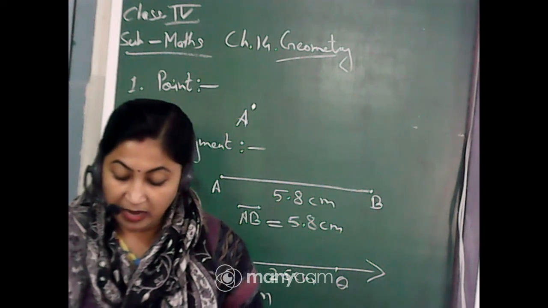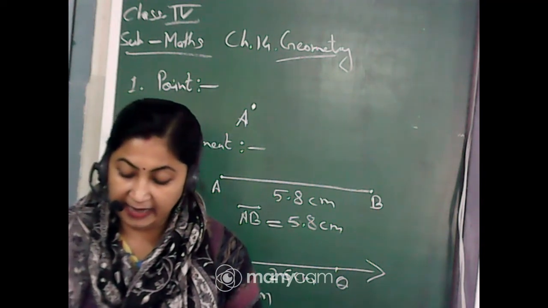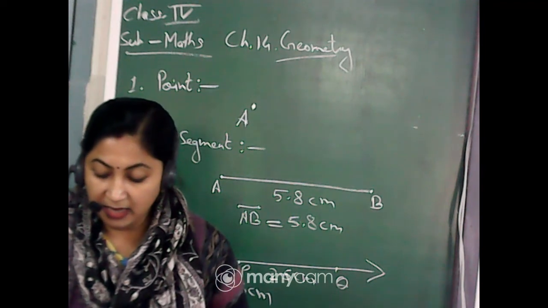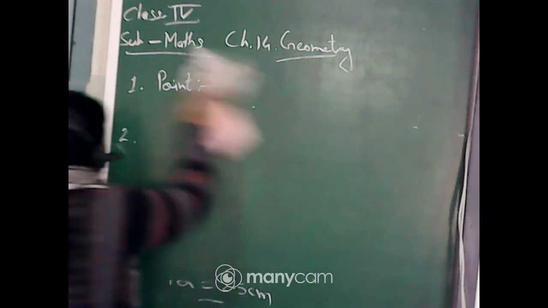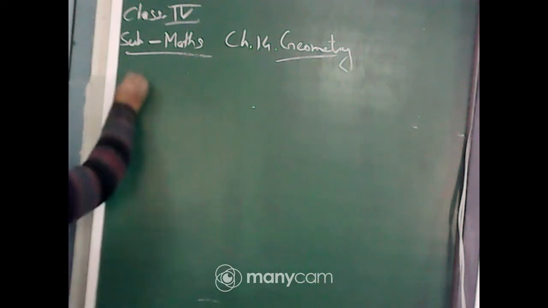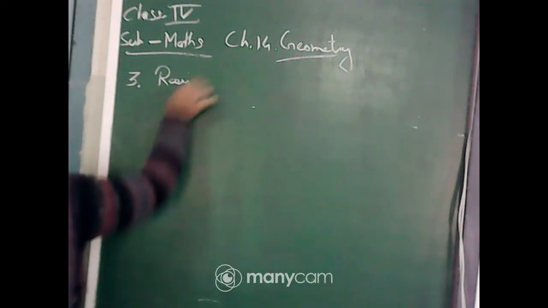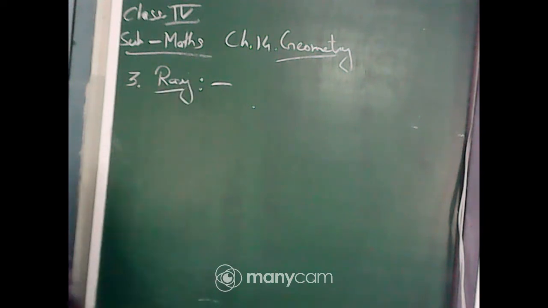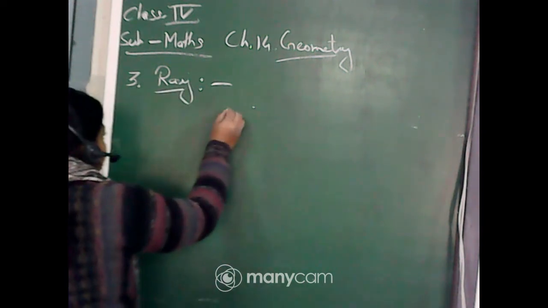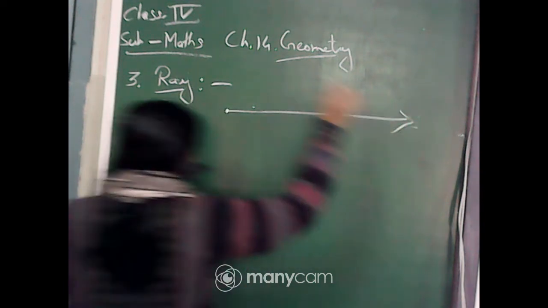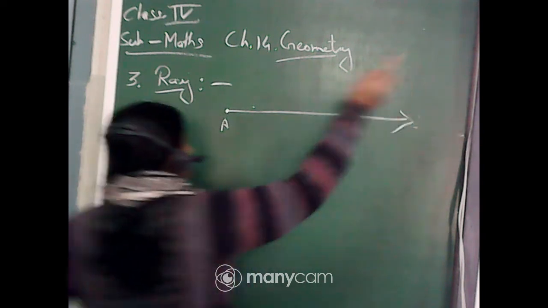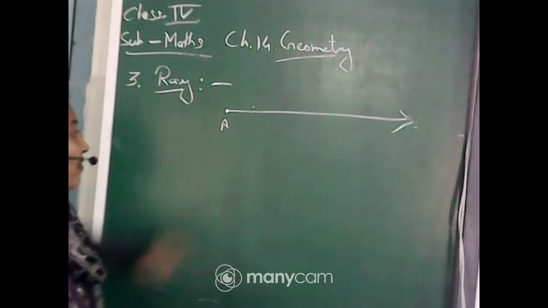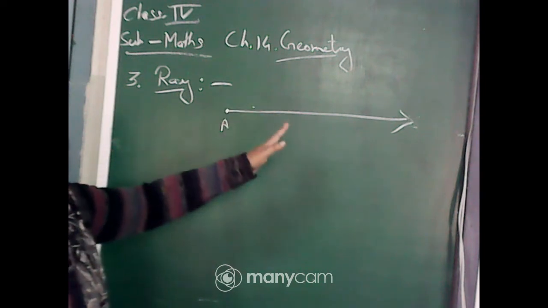Now see, what is a ray? A ray is a straight path having one end and extending endlessly in the other direction only. Now next, number 3 comes the ray. This ray, one is the starting point, but where it is ending we don't know. Suppose this is the starting point A and this arrow is showing that it is going endlessly. So in a ray we have only one end point, and in the other direction it is endlessly going.